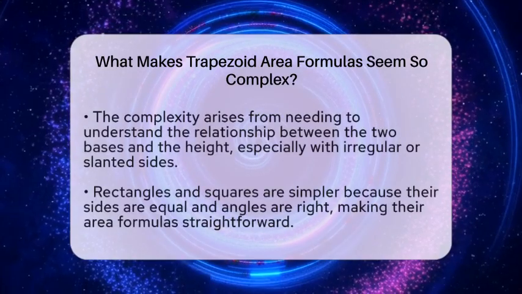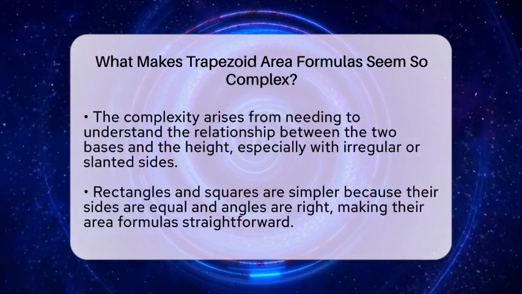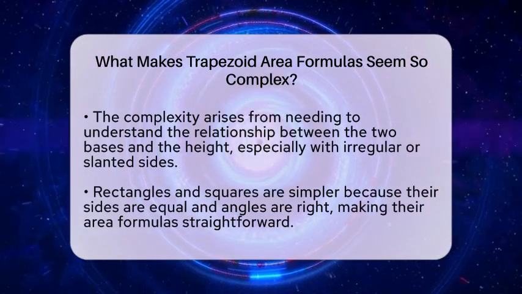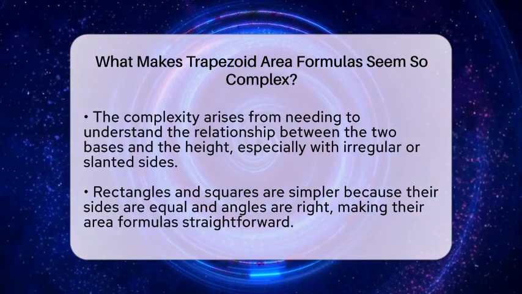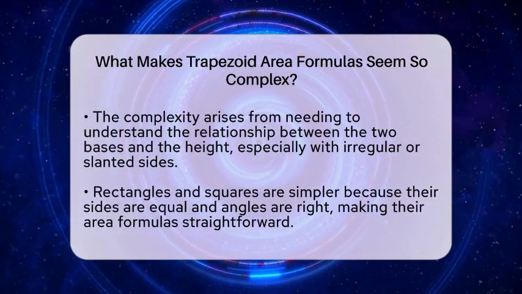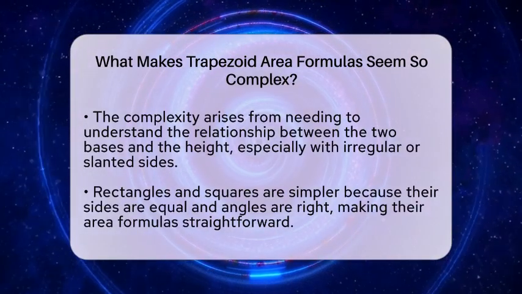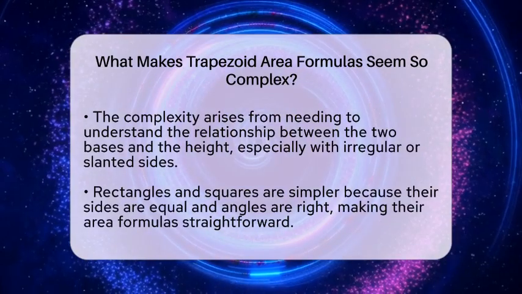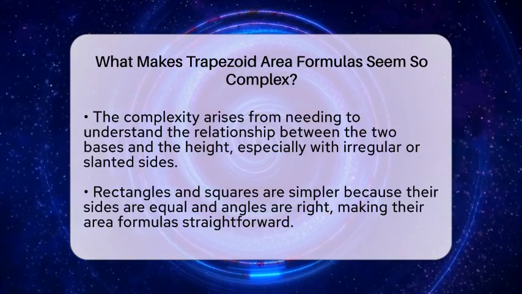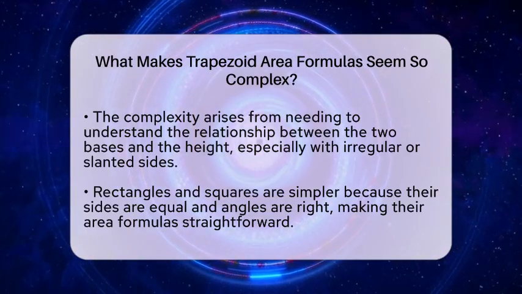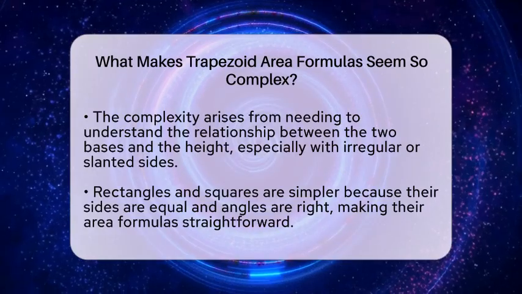But things get more complicated when the sides are irregular or slanted at odd angles. You might need to use the Pythagorean theorem to find the height if it's not given. This involves working with right triangles inside the trapezoid, which adds extra steps. Unlike rectangles where height is obvious, here you have to do some extra calculations.